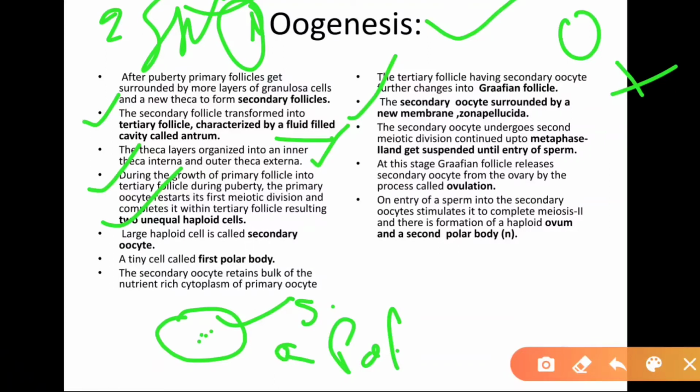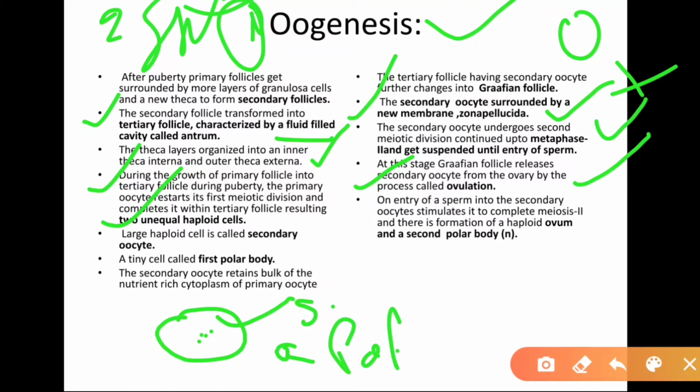The tertiary follicle containing the secondary oocyte further changes into the Graafian follicle, and the secondary oocyte is surrounded by a new membrane, the zona pellucida. This is an important membrane, the zona pellucida. The secondary oocyte undergoes the second meiotic division, continuing up to the metaphase stage, and then it is suspended, meaning it stops at metaphase until the entry of sperm at the time of fertilization. At this stage, the Graafian follicle releases the secondary oocyte by ovulation. You can say ovulation takes place at the secondary oocyte stage.